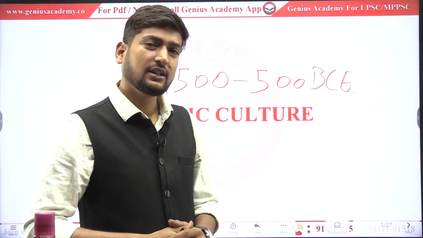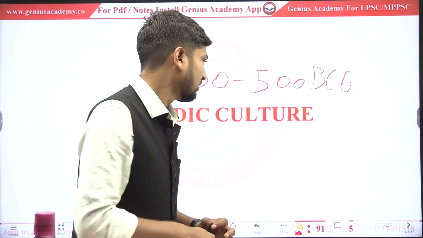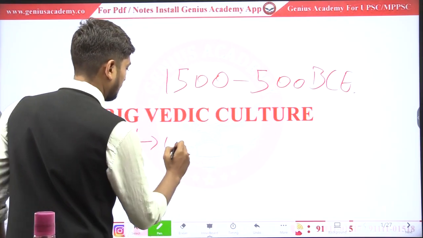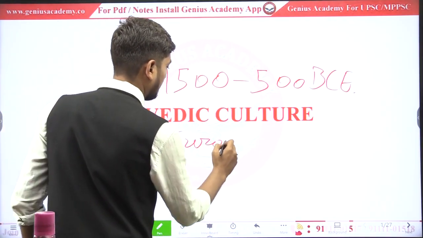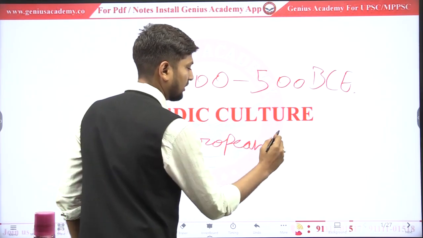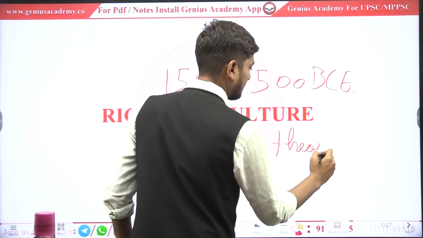The first theory is the European theory. What does this theory say?